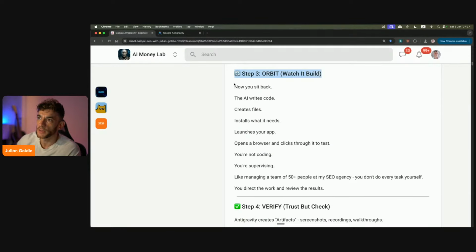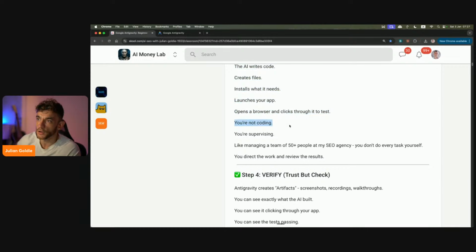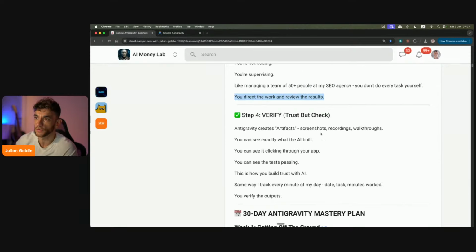Step number 3, orbit. Now you're going to watch it build. You're going to sit back. The AI writes the code, creates files, installs all it needs to launch apps, opens the browser, clicks through to test it. You're not coding, you're supervising. And I have a team of 50 people in my SEO agency. I don't do every task myself, right? You direct the work and review the results later.